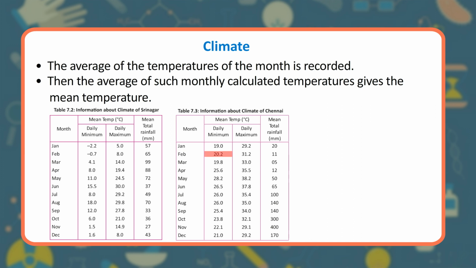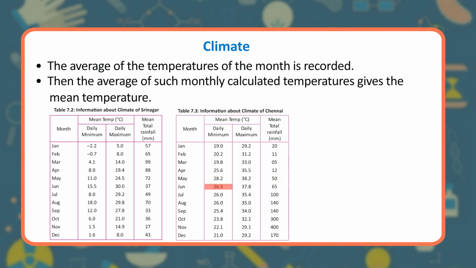February. 20.2. 31.2. 11. Mar. 19.8. 33.0. 05. April. 25.6. 35.5. 12. May. 28.2. 38.2. 50.